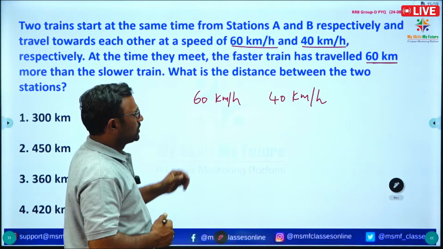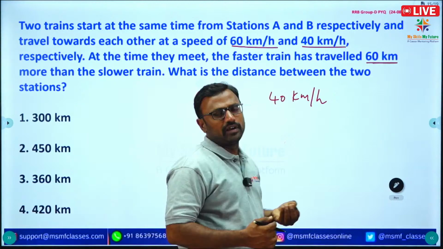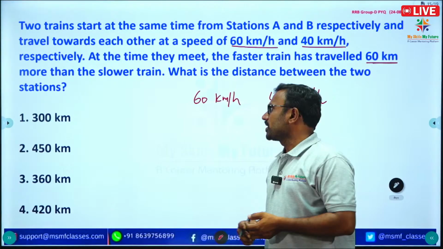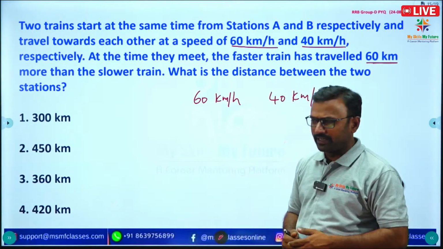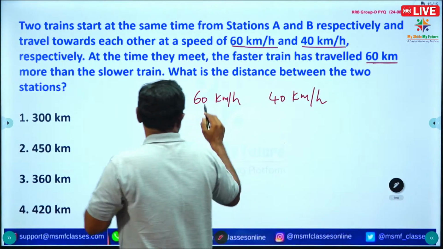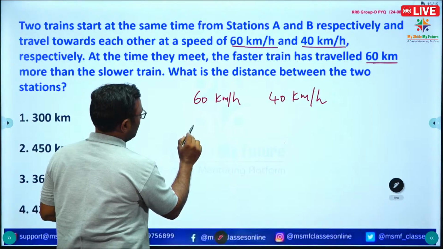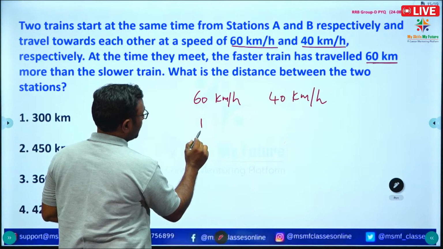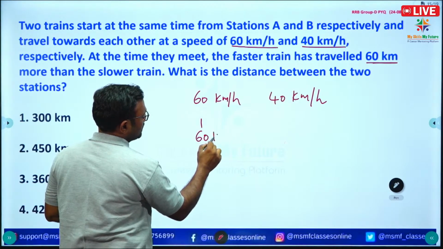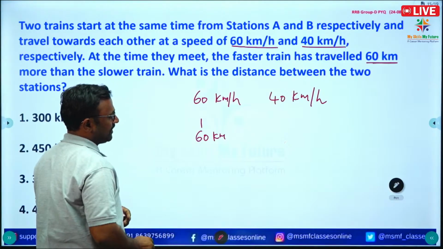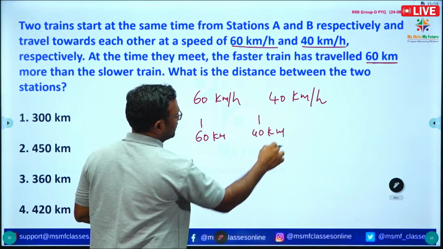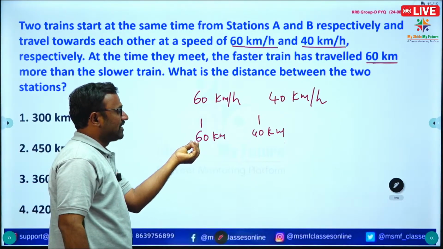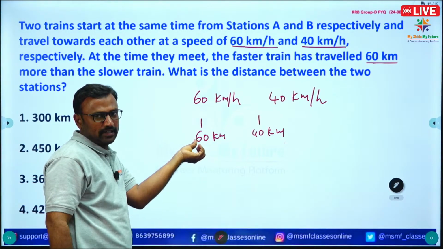Without using any formula, we can give the correct answer. If you see, the options are less than or equal to 600. If the faster train travels 1 hour, 60 kilometers will be traveled. If the slower train travels 1 hour, 40 kilometers. So the faster train travels 20 kilometers more than the slower train.